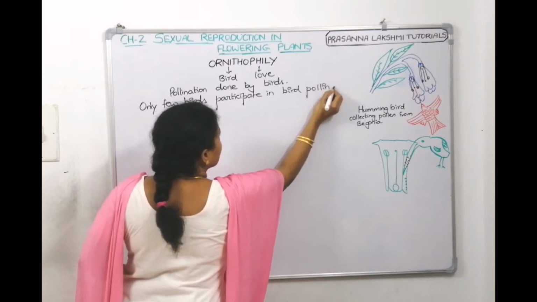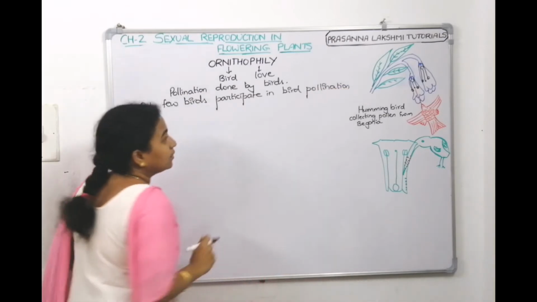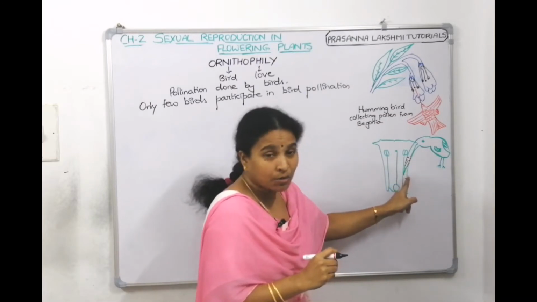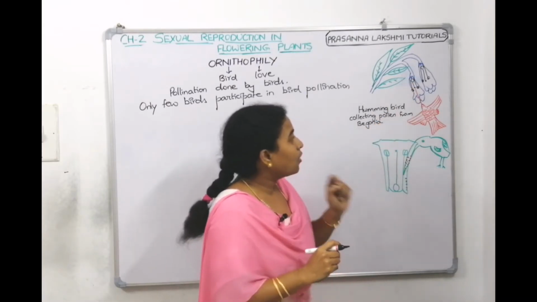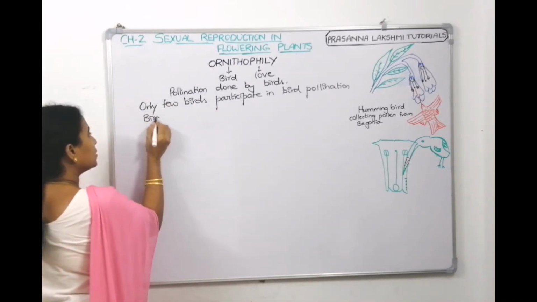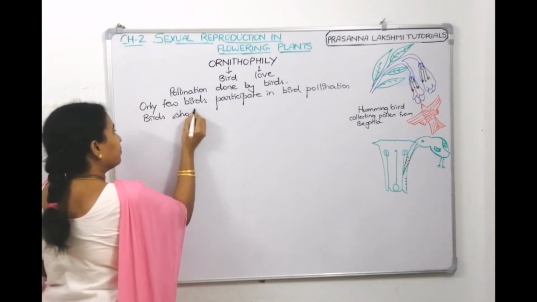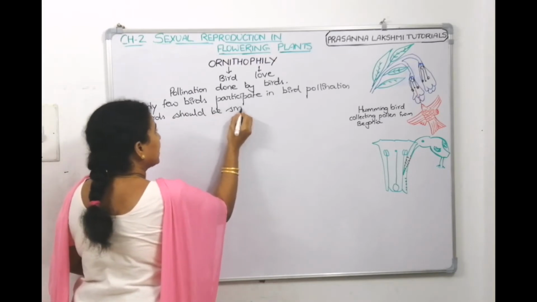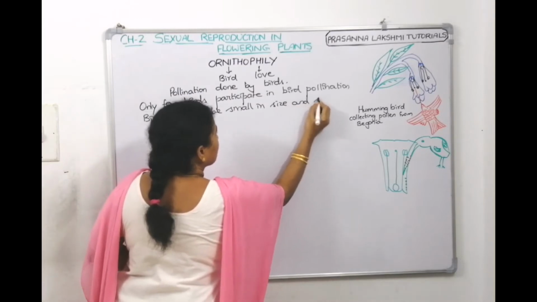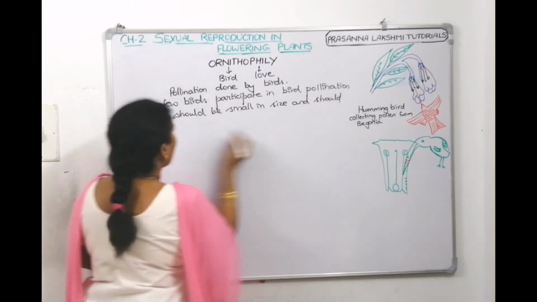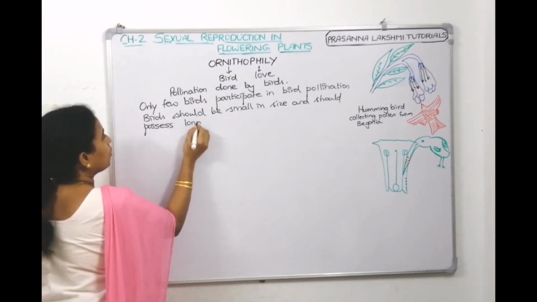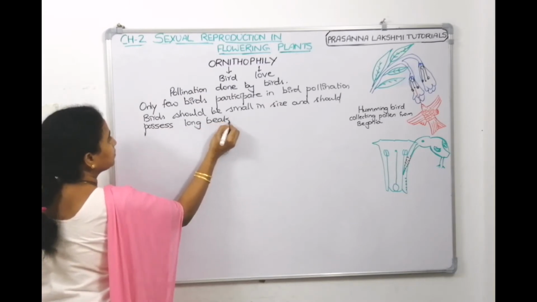You can see here it has a long beak, and here also it has a long beak, and it should be small in size. So, birds should be small in size and should possess a long beak, right?